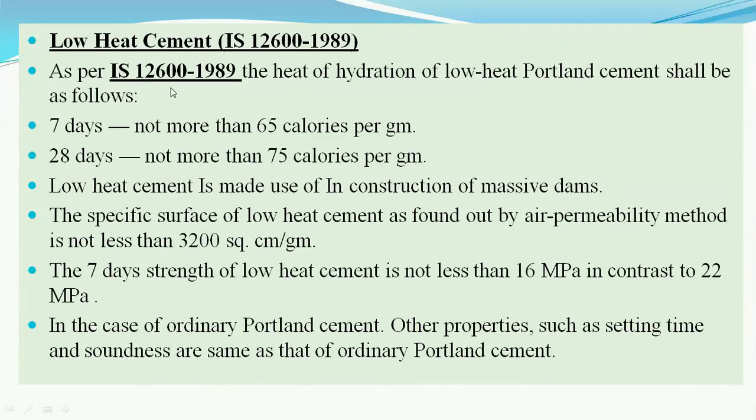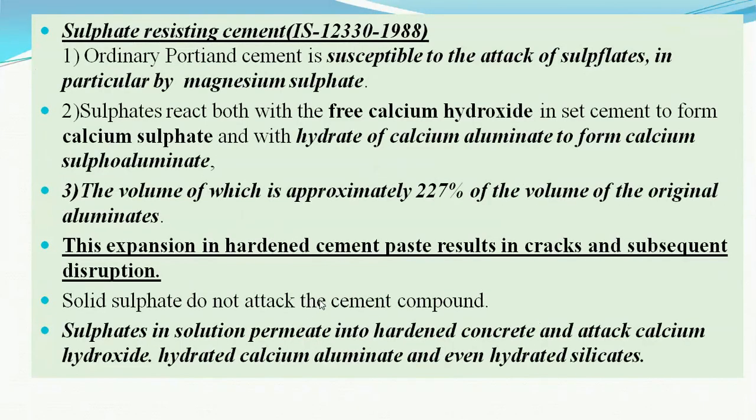As per the Indian standard for this low heat cement, IS 12600, its 28 days strength is 33 Newton per mm square, but the heat of hydration should not be more than 75 calories per gram, and all other properties are the same as the ordinary Portland cement, that is the fineness, initial setting time, final setting time, soundness and the compressive strength.